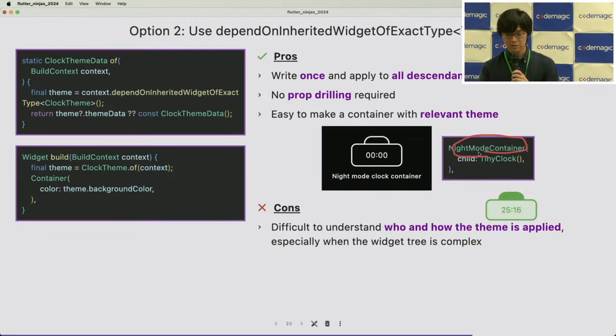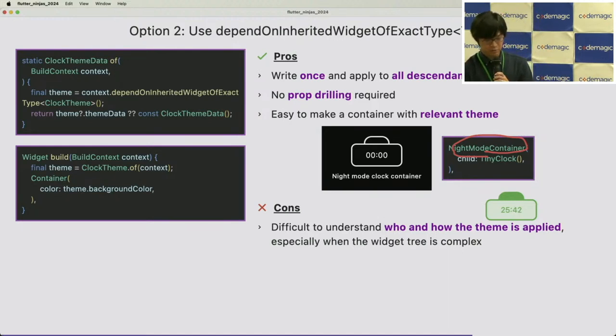In that case, we can just create the relevant theme with night mode inside the night mode container, and just place the clock theme and the given tiny clock like this. So the tiny clock can always apply the night mode.